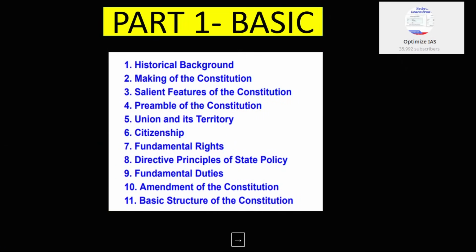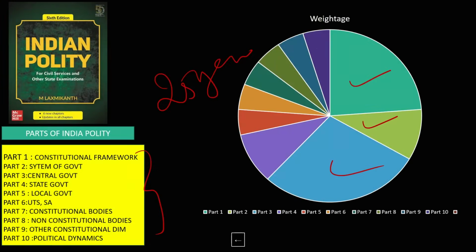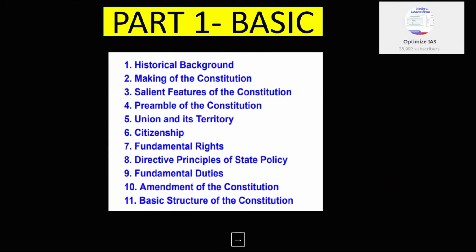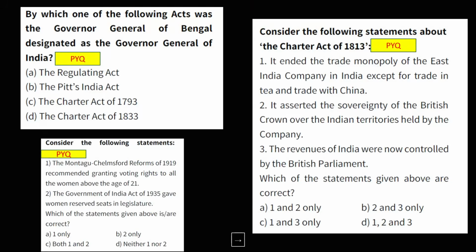Let us start. So guys, you can see part 1 of this book, which is the constitutional framework. Here the basic concepts of the constitution are given. There are some chapters where questions come very often. You can see historical background. Multiple questions are coming from the historical background. You can see some of the PYQs. Recently UPSC has been asking a lot of questions from this.